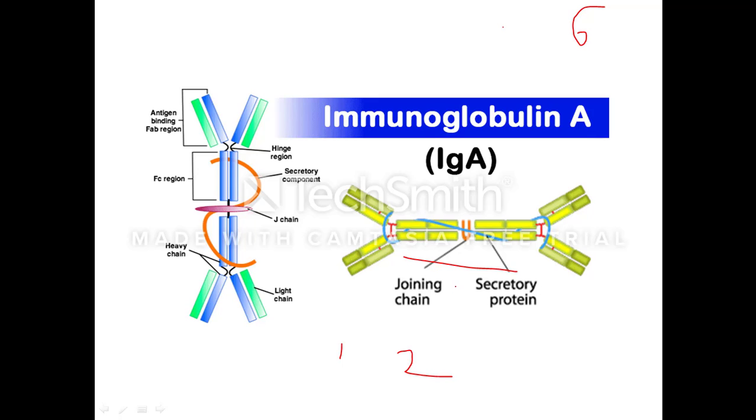It is a dimer formed by two molecules of IgA linked by the secretory component. It is joined together by the joining chain, or J chain. The J chain is also a polypeptide of 150,000 Dalton and is secreted by plasma cells.